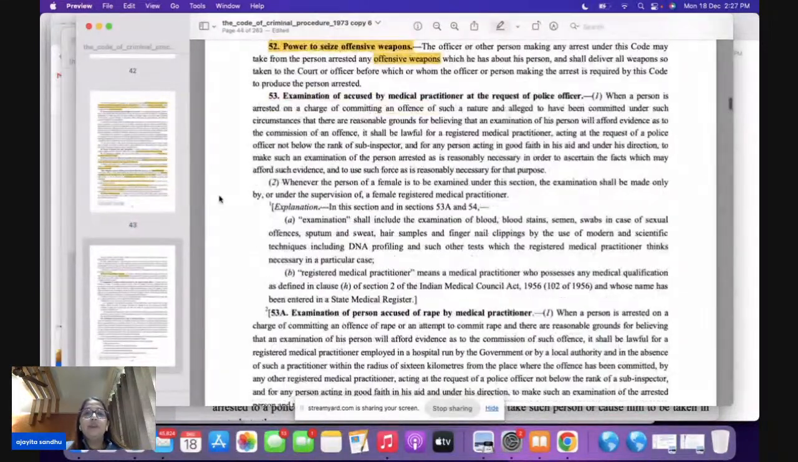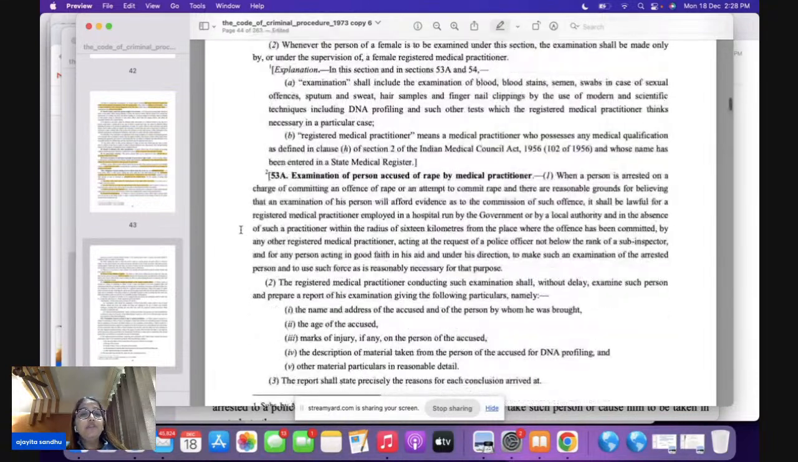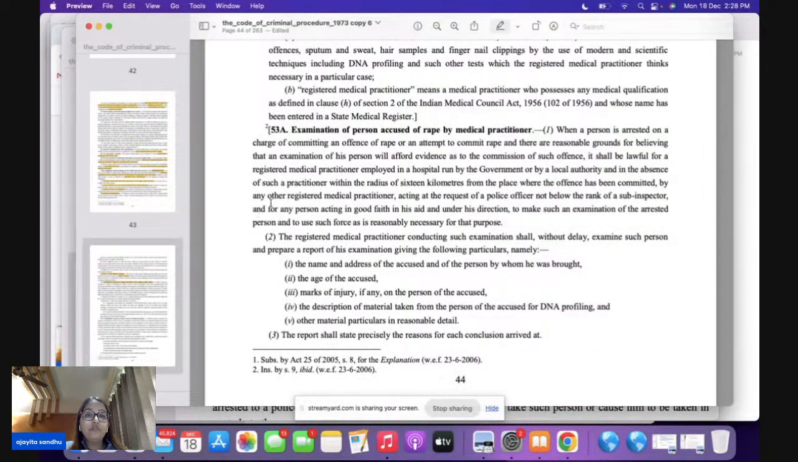In 53, we have a medical examination that has to be done at the request of the police officer. Here under section 53, the medical examination of the accused is done at the request of the police officer. In section 53A, this was added by the 2005 amendment, which is 2006 actually. Here, what is going to happen if a person is accused of rape? Only in cases of rape, the accused will be medically examined under section 53A.